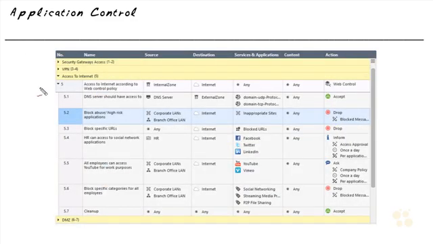Here, as part of the parent rule 5, we have the inline layers, and specifically regarding application awareness, we have 5.4 and 5.5, which is specifying the sources and the destinations. And here in the services and applications column, we could be very granular. So if we wanted to have a separate rule just for blocking, we could put that right here between the existing 5.3 and 5.4, a new rule that was looking for specific Facebook applications, such as games or file transfer or messaging. We could identify those, block on them, and that would prevent those applications from being used.